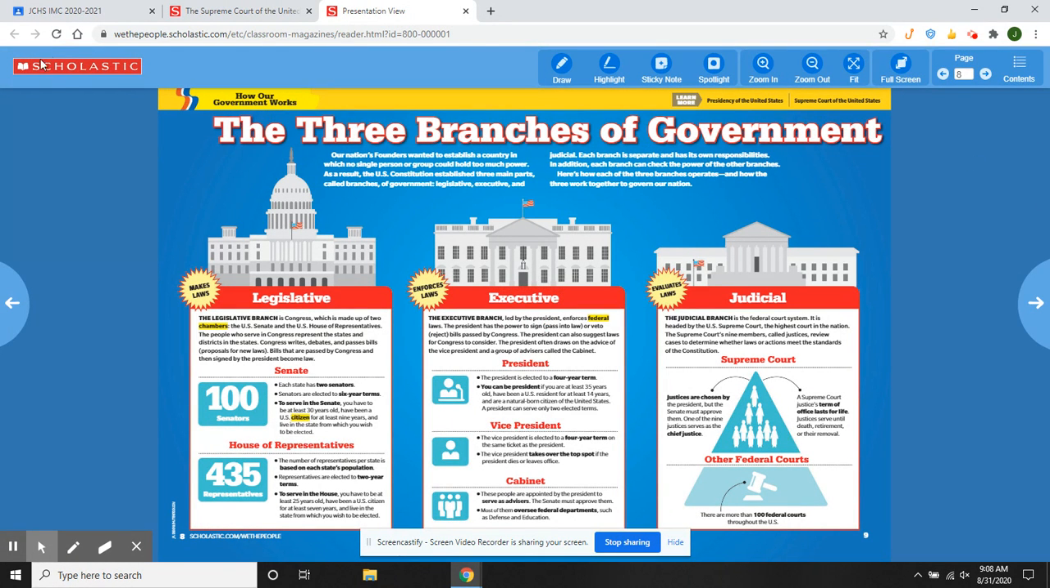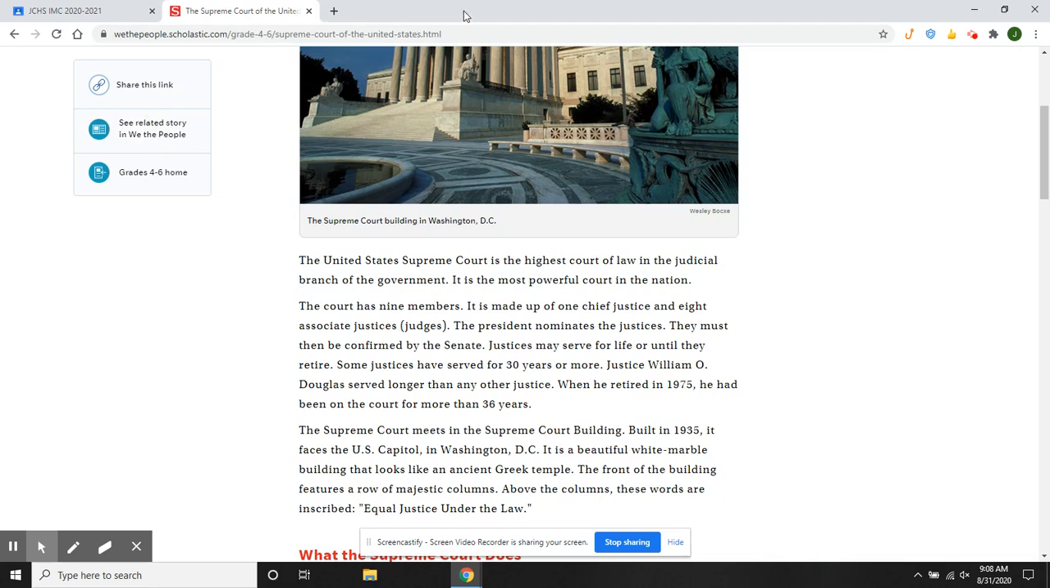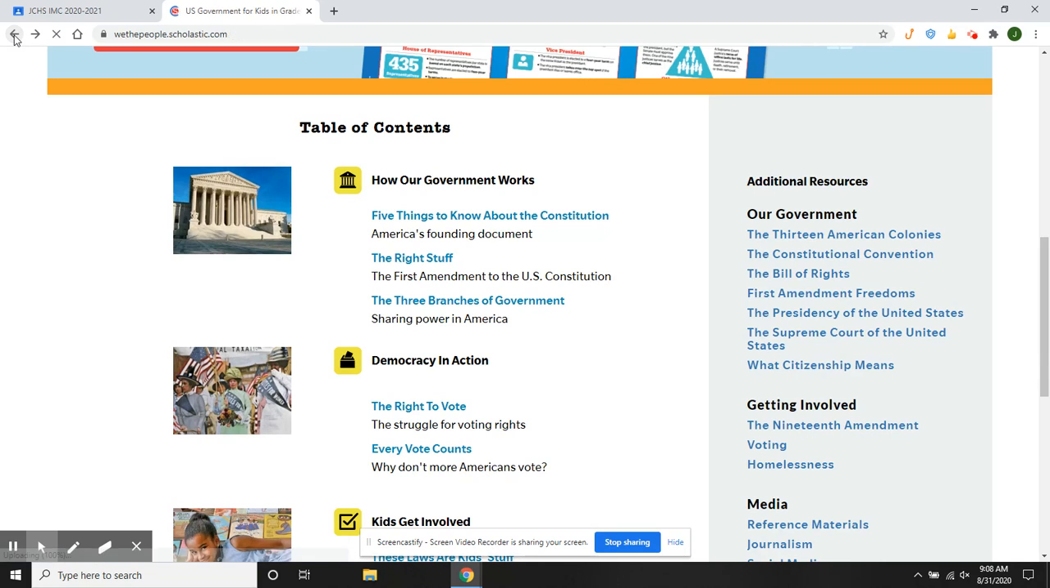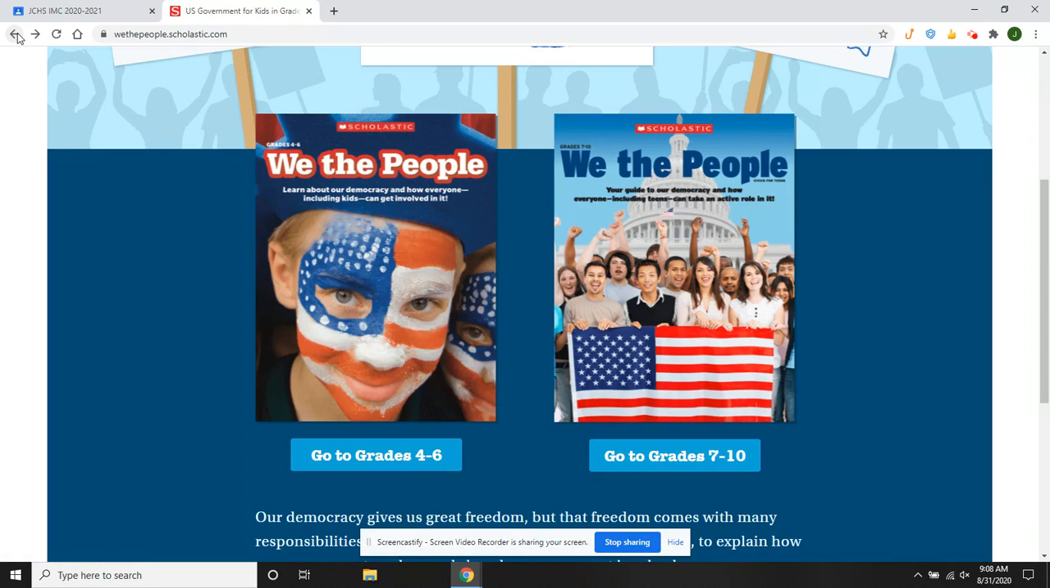A lot of interesting things on here. So if you're learning about something related to the government and civics in class and you want to learn more, this would be a good place to look some information up. And if you're a teacher and you wanted to use more information, some supplemental things, this would be a good place to start as well.